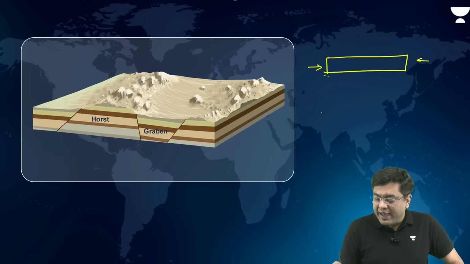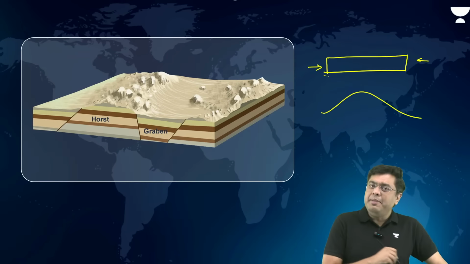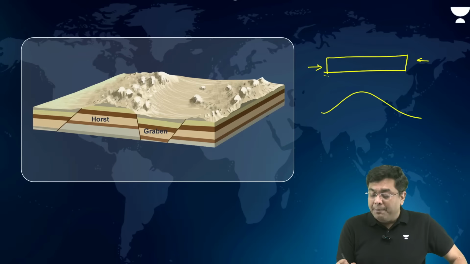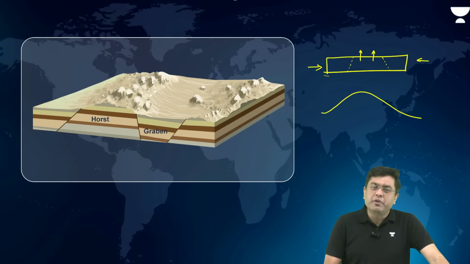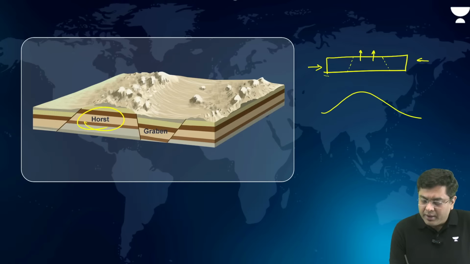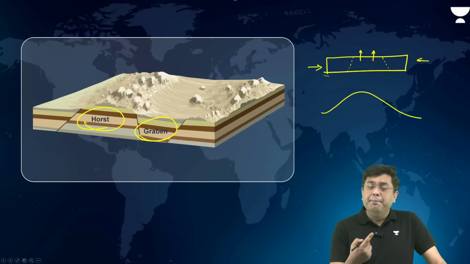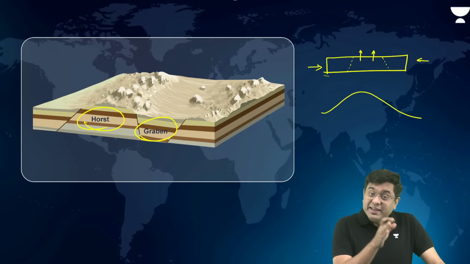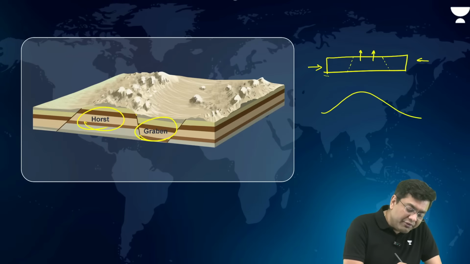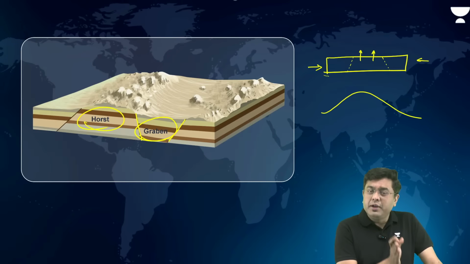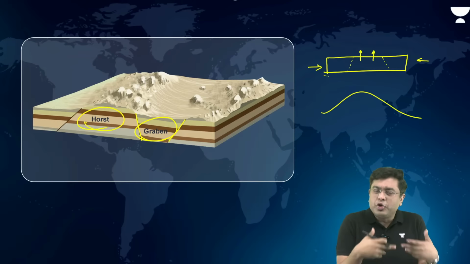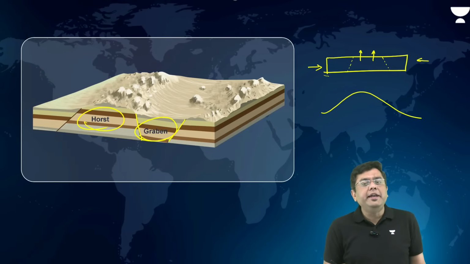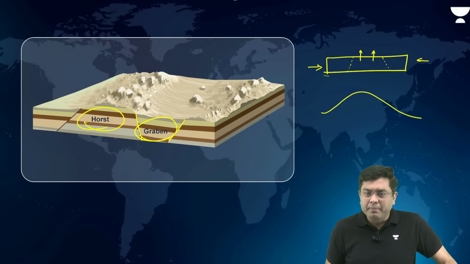But in the same land area, due to compression, there can be development of cracks which push the central portion upward. That is what leads to the generation of block mountain, what is known as the horst and the graben. For example, Vosges and Vindhyas are cases of block mountains where you have multiple reverse faults. A combination of two reverse faults will lead to the formation of the block mountain, right?